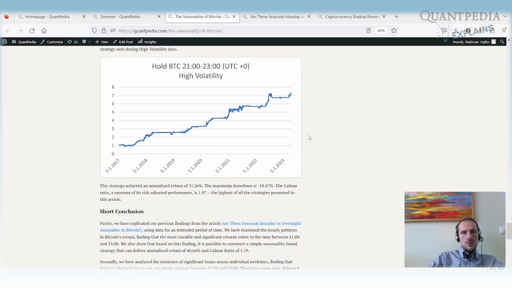So here we have a final strategy. We can hold the Bitcoin between 21:00 and 23:00 UTC time only during high volatility days. In this case, we have nearly the same return, nearly 40%, so 47%. The maximum drawdown is minus 18%. The Calmar ratio is impressive, it's a measure of risk-adjusted performance, and it's nearly 2, the highest of all of the strategies that we presented in this article. The improved strategy is close to its all-time high. I mean, it's really impressive results.